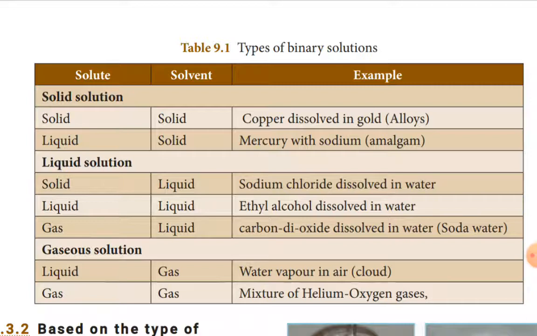Alloys are a homogeneous mixture of metals with non-metals, for example copper and gold. Then liquid in solid, mercury with sodium. Mercury is a liquid metal, and with sodium it forms an amalgam. Amalgam means any type of solution with mercury.